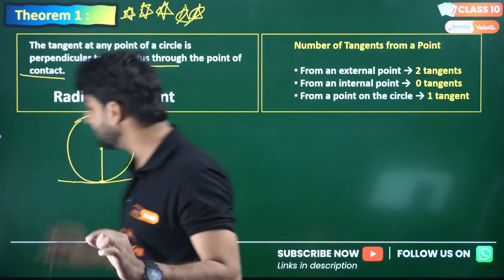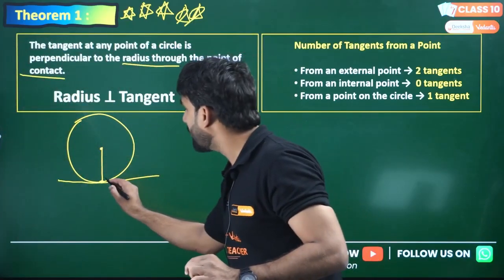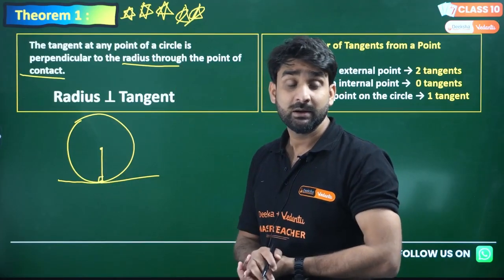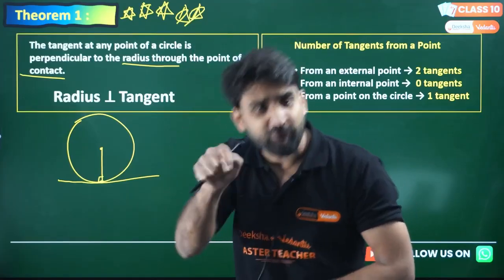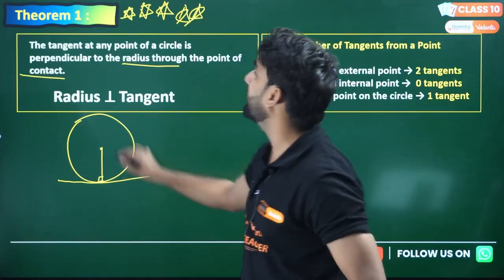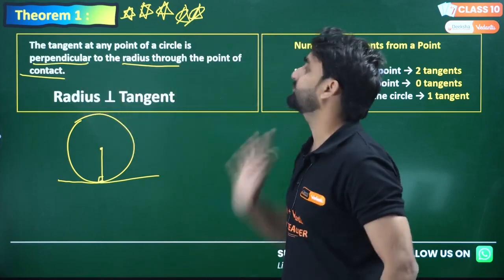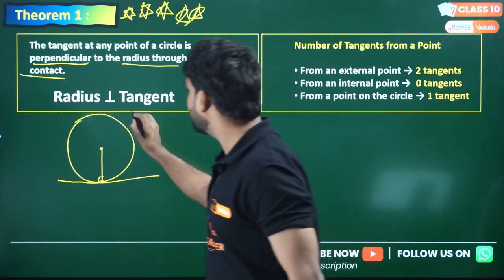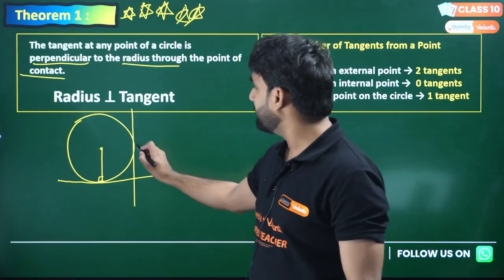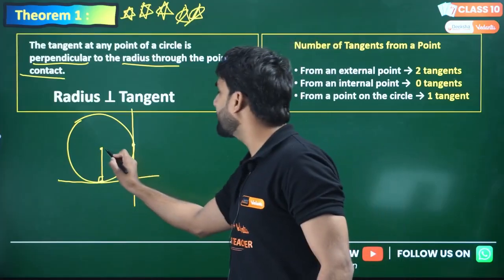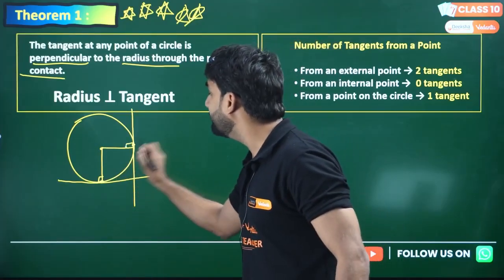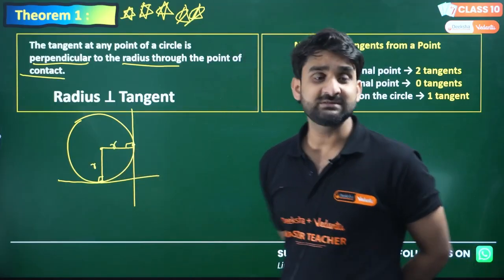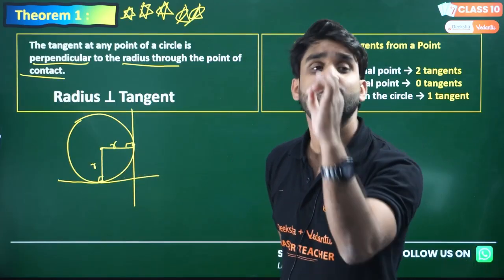And if I join the center to this point, this always makes a 90-degree angle. It always makes a 90-degree angle. It means the radius drawn at the point of contact will always be perpendicular to the tangent. This angle will be 90 degrees. If I take one more tangent here, this will be the point of contact, my dear lovely kids, and if I draw a radius here, again the angle will be 90 degrees. So the radius always makes a 90-degree angle at the point of contact of a tangent.